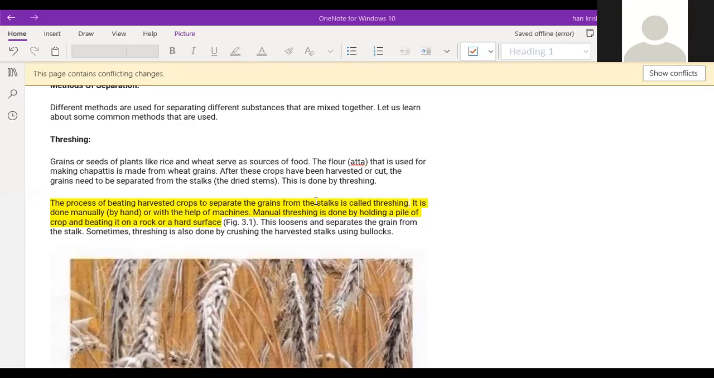Okay. And the outer coating on the rice is called the husk. And the stem-like structure is called the hay, which is used as fodder for the cattle. Okay. So threshing means what? The process of beating the harvested crop to separate the grains from the stalk is called threshing. Now the stalk is broken into the hay as well as the